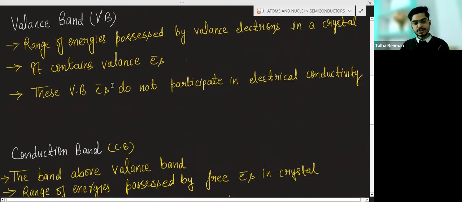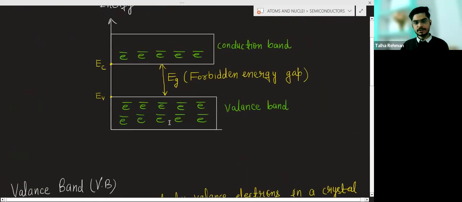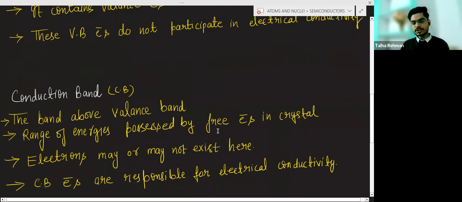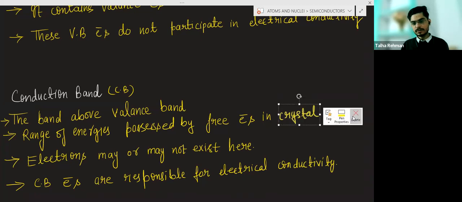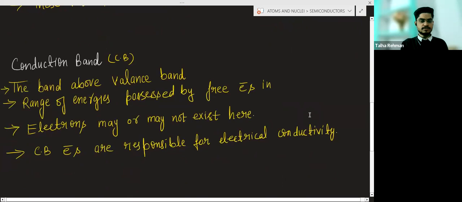Now what is the conduction band? The band above the valence band. Range of energies possessed by free electrons in a crystal.